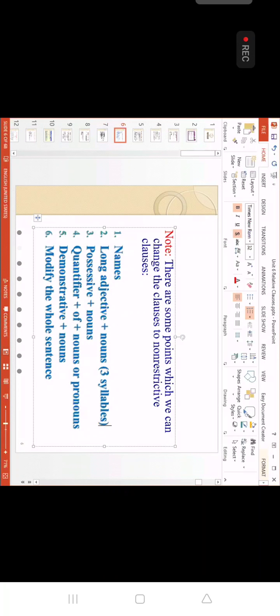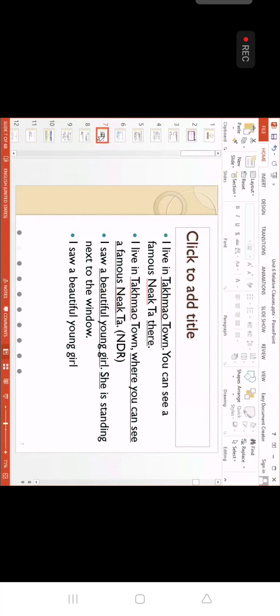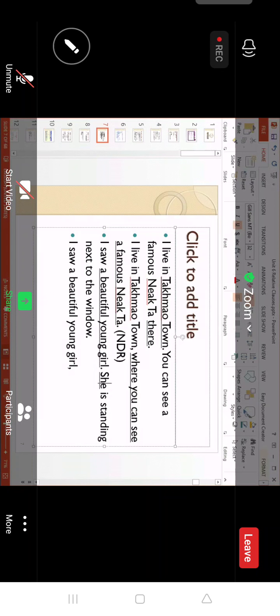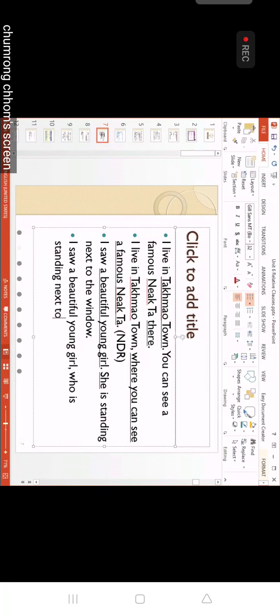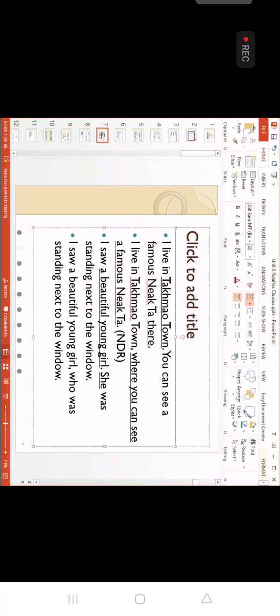From three syllables upward, we call it long adjective plus noun. So when it is long adjective plus noun, we have to change to non-defining. We need one comma here, and then we change "she" to what, everybody? Who or whom? Who was standing next to the window. Who was.